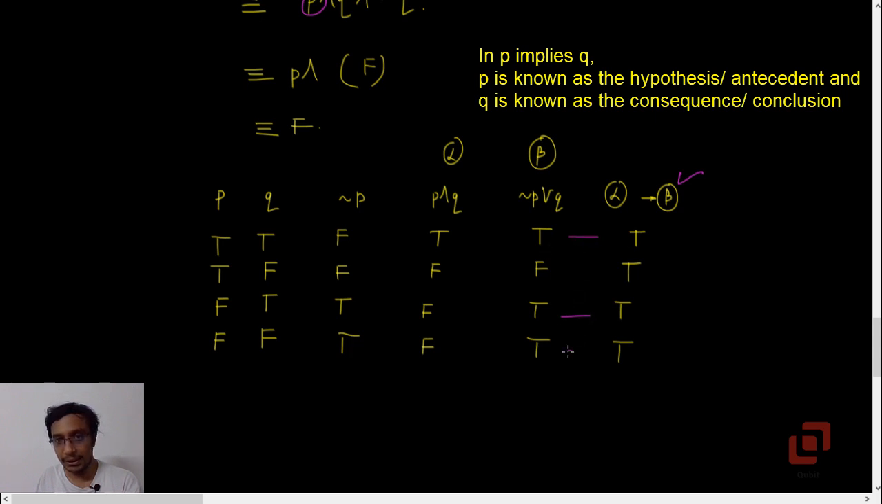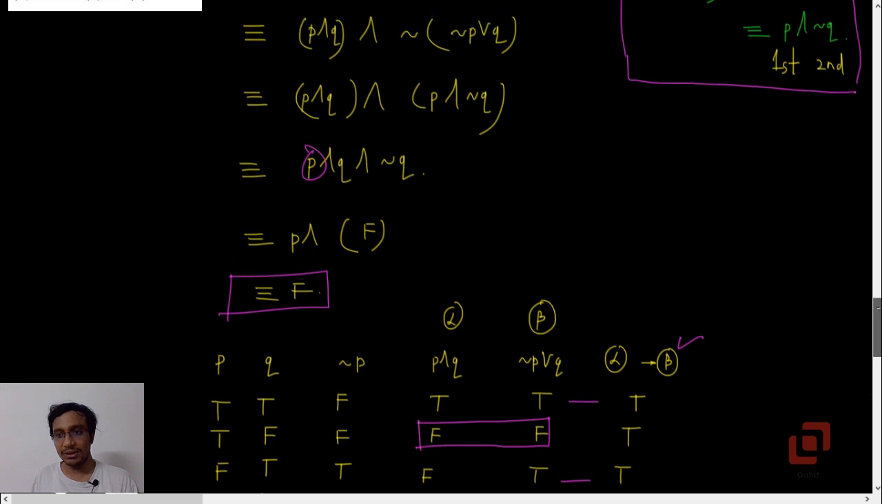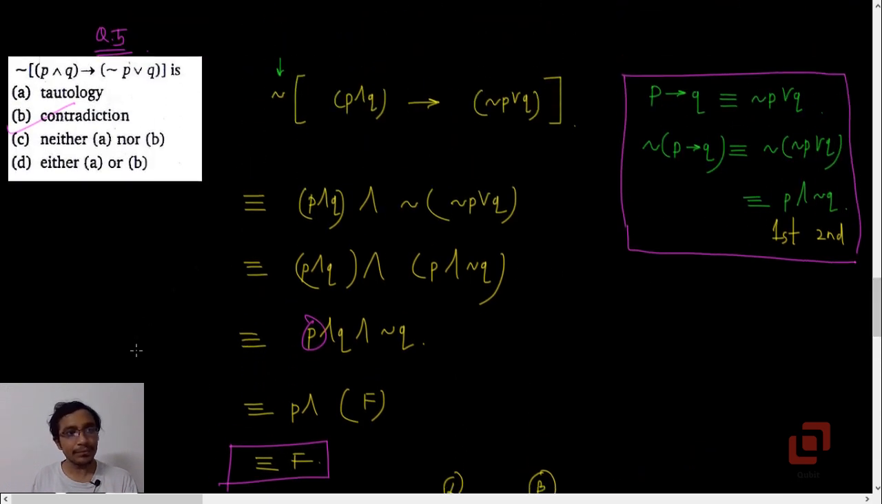So T T T, and in this case both are false, so it must be true. Okay, so alpha implies beta is a tautology, so its negation must be a fallacy, and that's what we have got here. So our answer is correct. That is, it is a contradiction. Now if they had not given this negation, then it would have become a tautology.